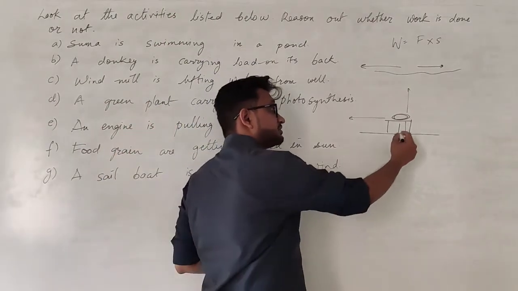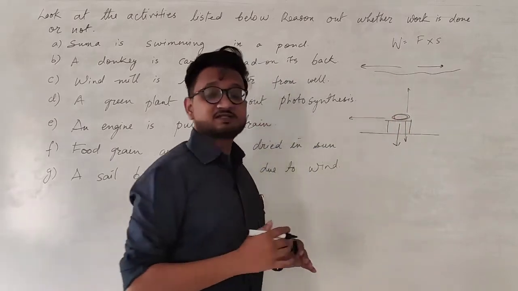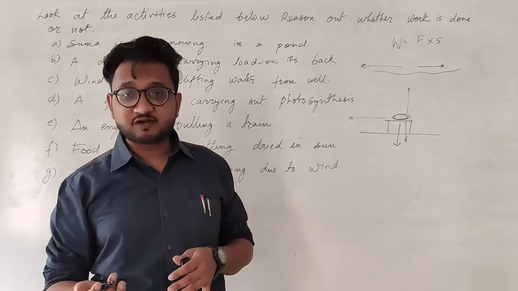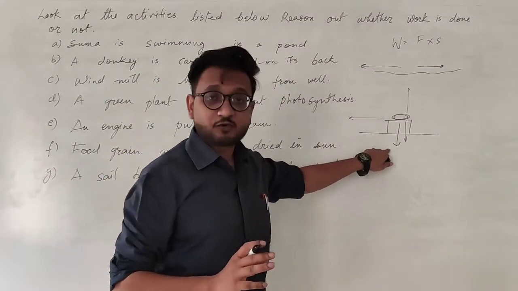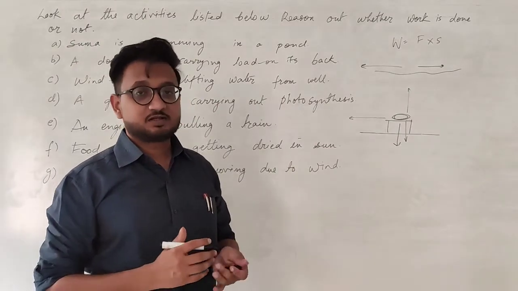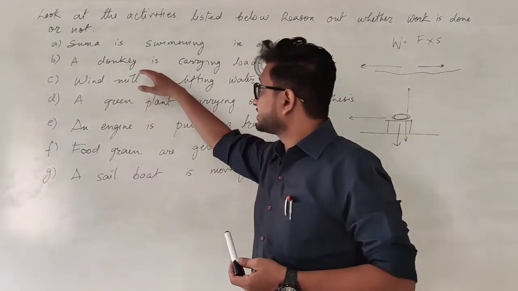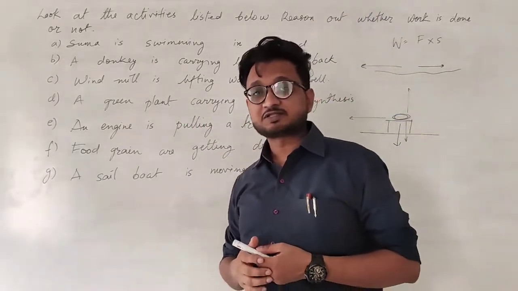If somehow the displacement happened in this direction or this direction, then we can say that some work is done. Whether it is positive or negative is a different thing, but certain work is done. So according to the gravitational force, no work is done. So in the second case, donkey carrying the load on its back, no work is done.